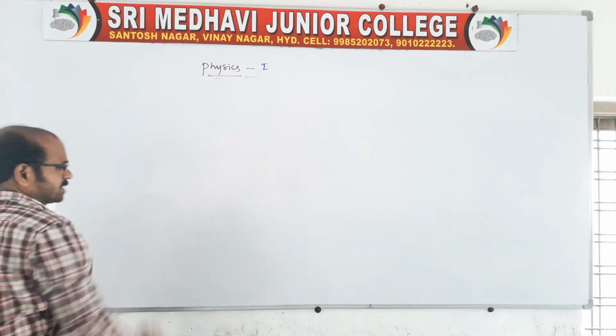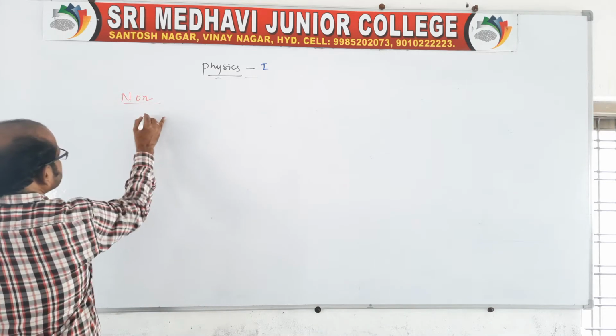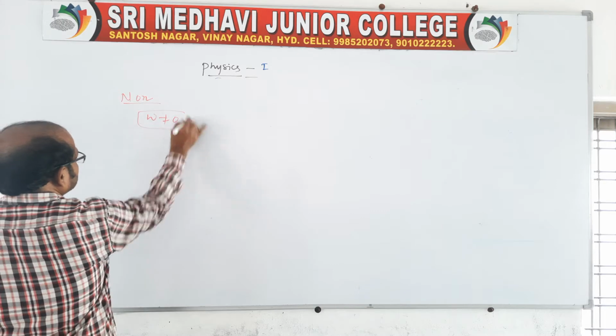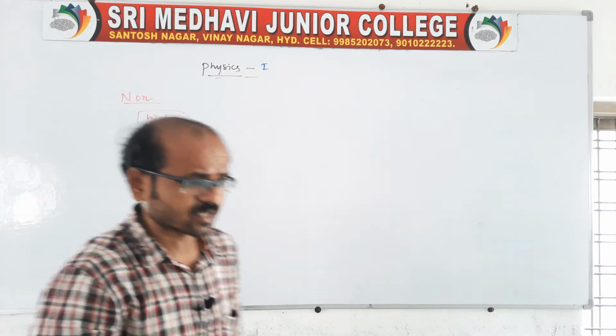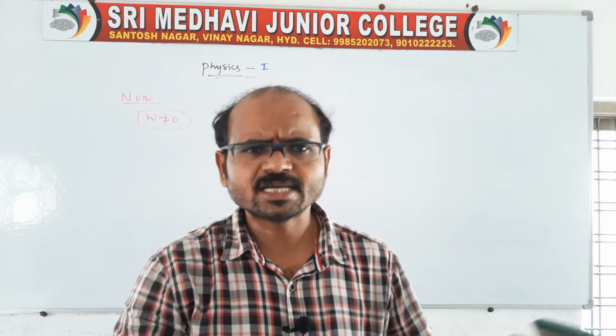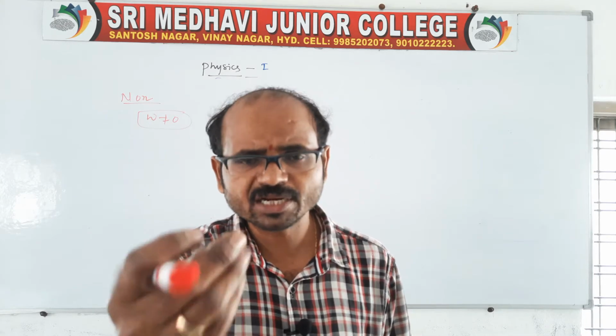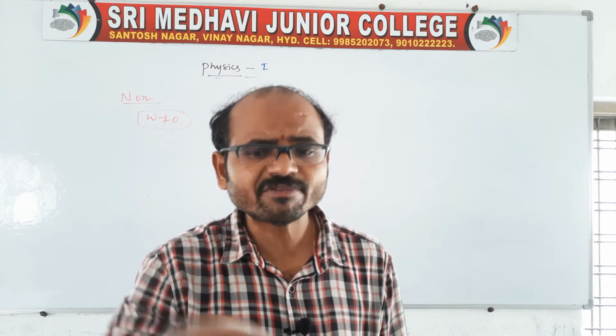Coming to the next one, non-conservative. Sir, what is non-conservative? Work done by the force is not equal to 0. The best example we know is friction. Can we get frictional force as 0 anywhere? It is not possible, because we don't have any perfectly smooth surfaces.